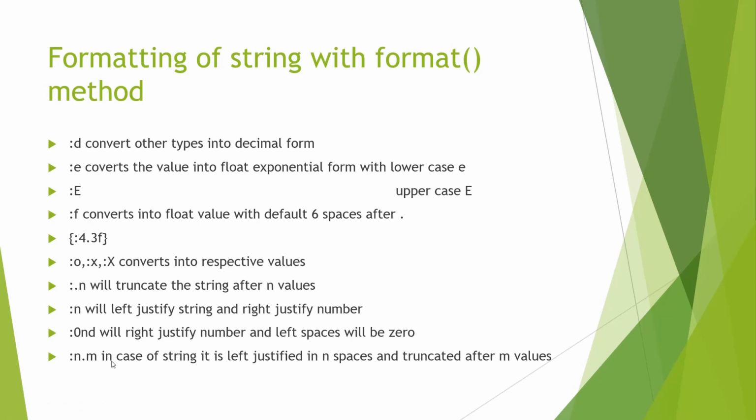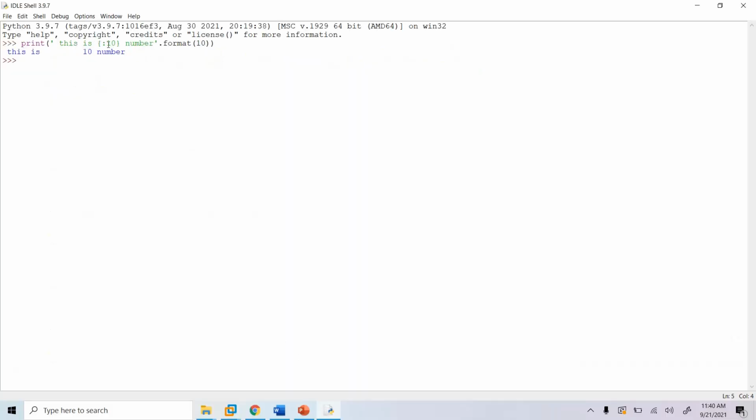If we use colon n dot m, in the case of a string, the string by default is left justified, and the number m shows that it will be truncated after that many characters. So if we use colon and then any number, and you use a decimal number here, that number will be right aligned. Here we have 10 spaces and this number will be right aligned.